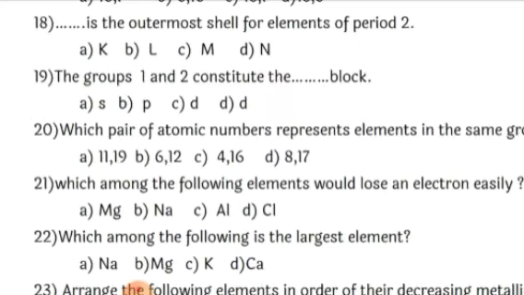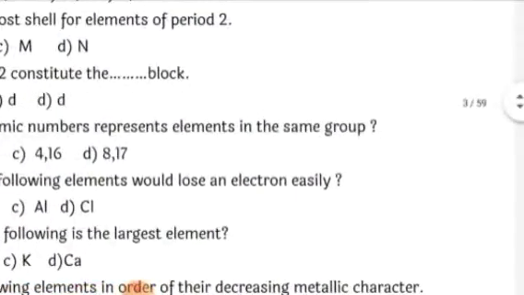Next, the groups 1 and 2 constitute the dash block. So we have s, p, d, f, and you know that s is the first one, which has the group numbers 1 and 2.